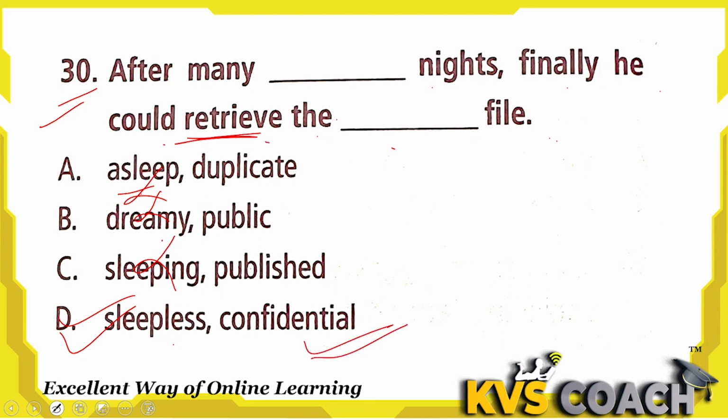Confidential means the nature of the file is that it is very much required. If the thing is very much required, then only can we put much and much effort into finding it. This is the right adjective here. So D is the right answer.